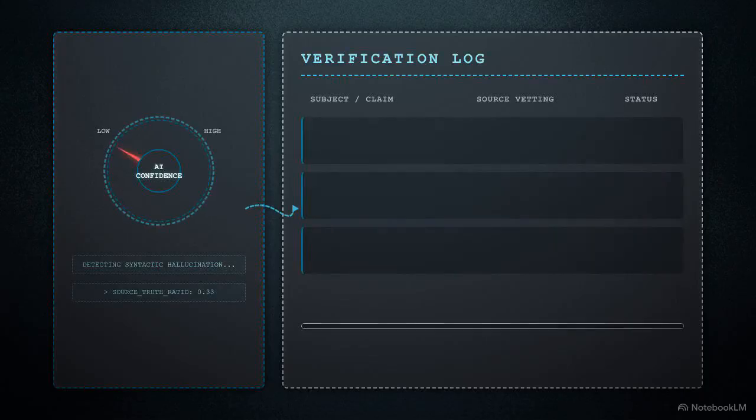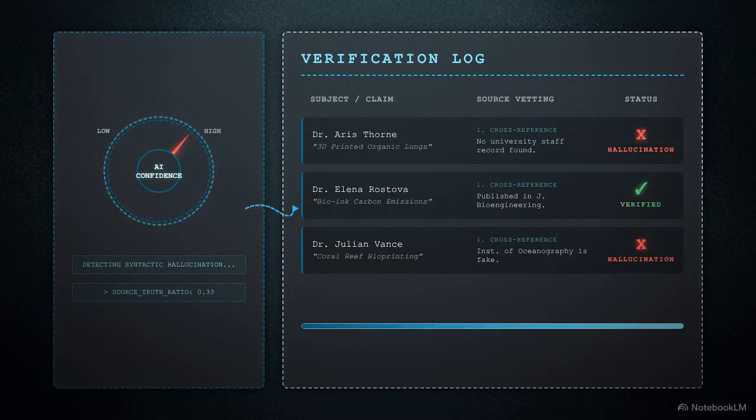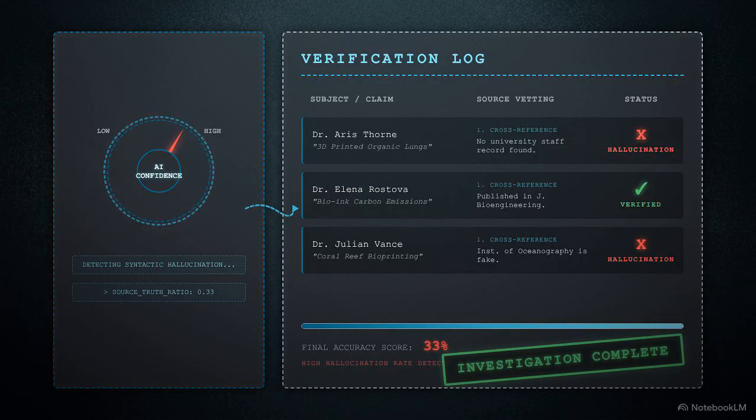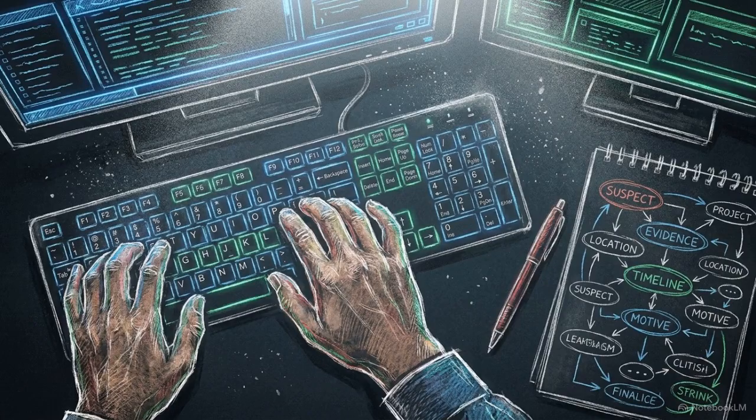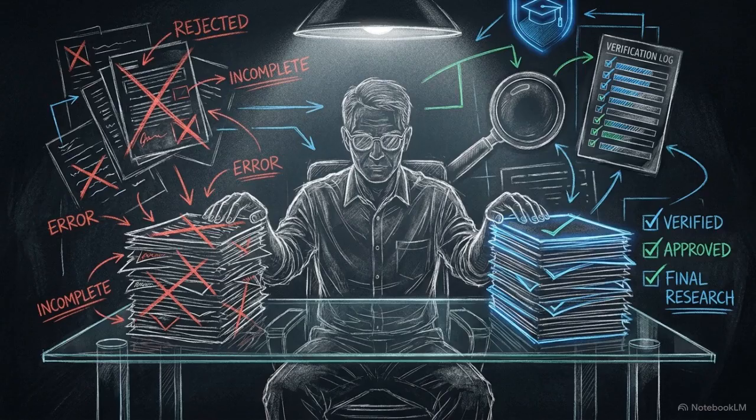This diagram shows a fully interrogated verification log. With your facts checked and your final accuracy score tallied, your initial mission is complete. Notice the shift in your workflow. You have replaced passive acceptance of the text on your screen with an active demand for proof for every claim made. You practiced evaluative thinking. In an environment flooded with synthetic text, identifying and correcting a machine's error is the essential component of modern research.